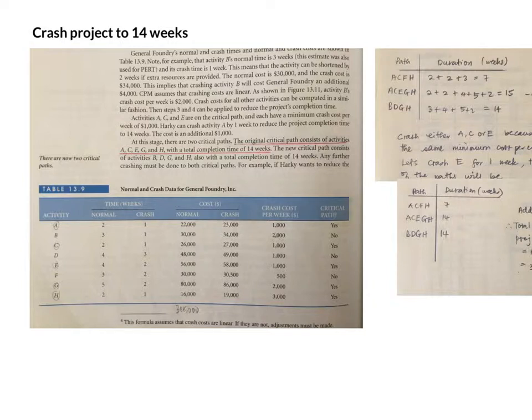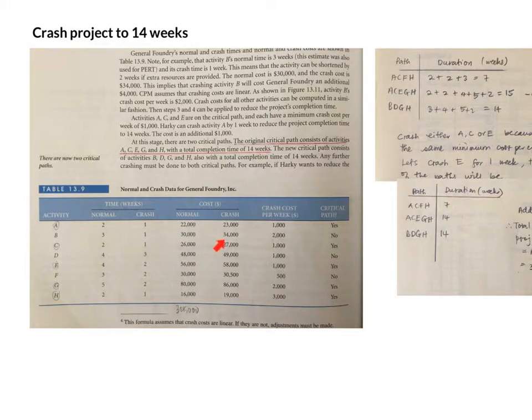Now let's look at B. B normally takes 3 weeks. It can be shortened to 1 week. That means it can be reduced by 2 weeks. The normal cost for 3 weeks is 30,000. But if we reduce by 2 weeks, then the cost will go up to 34,000. That means the crash cost per week will be 2,000, which is 4,000 divided by the number of weeks reduced, which is 2 weeks.